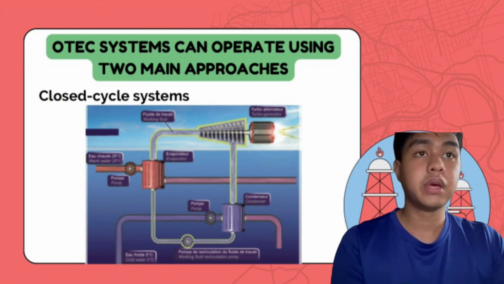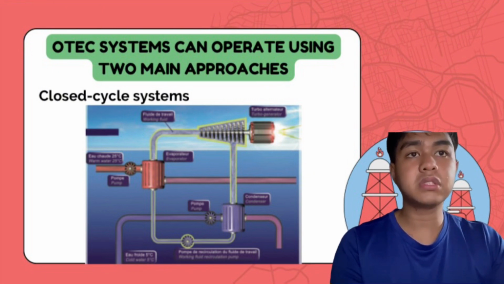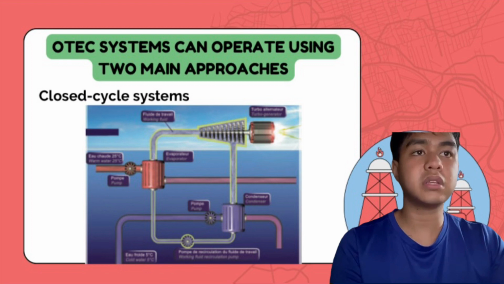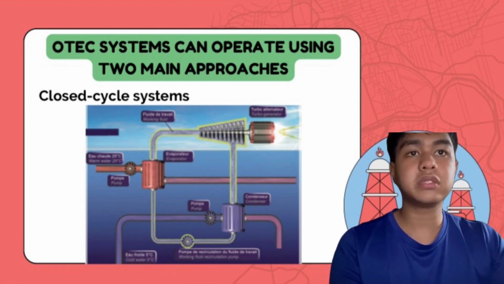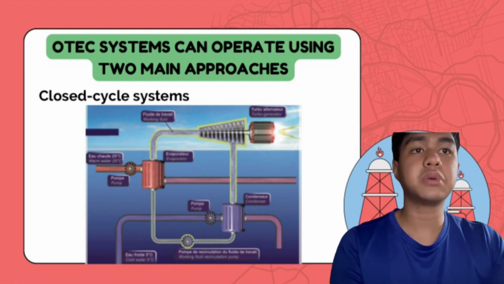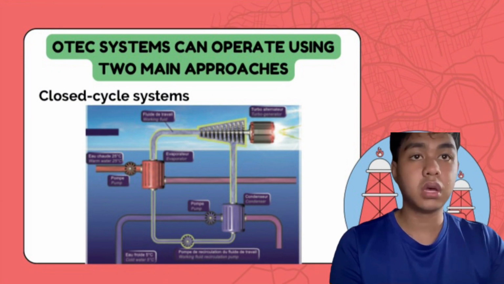The major difference between open and closed systems is much smaller duct size and smaller turbine diameter for a closed cycle, as well as the surface area required by the heat exchangers for effective heat transfer. Closed conversion cycles offer a more efficient use of the thermal resource, as per Lewis et al. 2011.